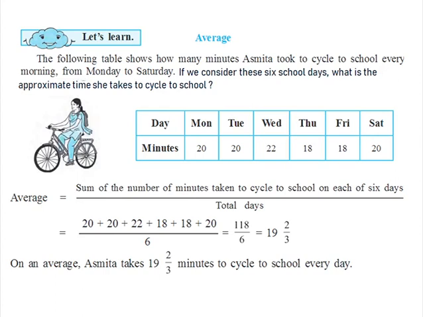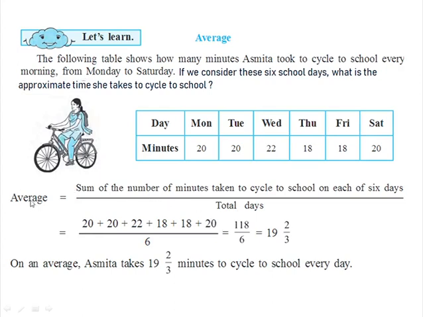So if we add together the number of minutes required by Asmita on each day and divide the sum by the total number of days, we will get the approximate time required by her. Whatever answer we get will be the average of all 6 numbers.